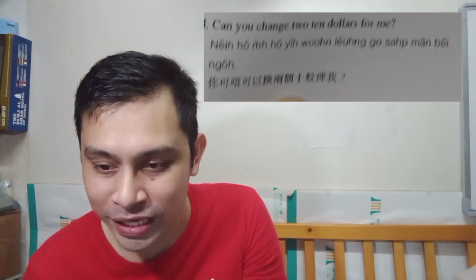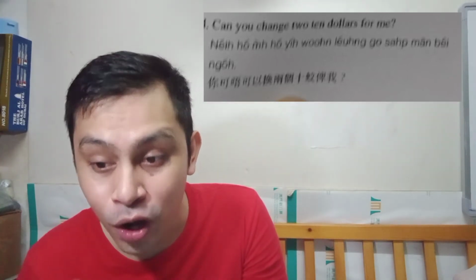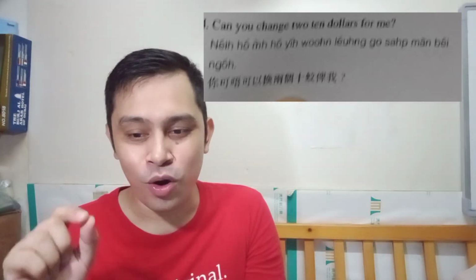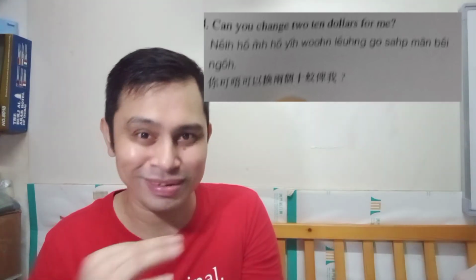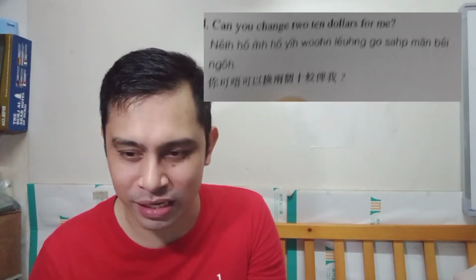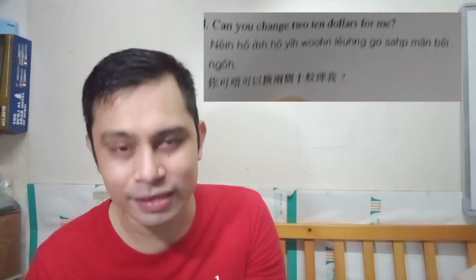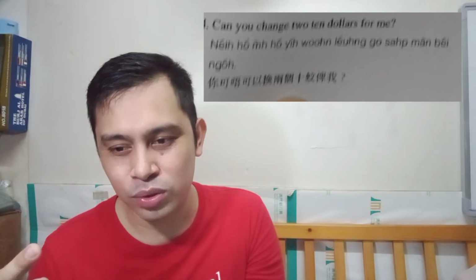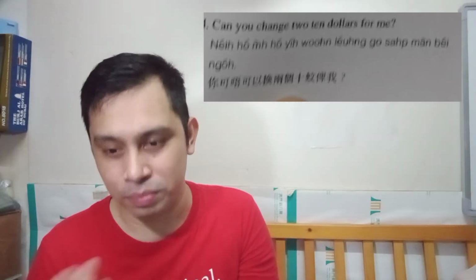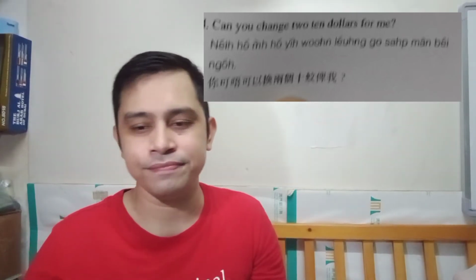Okay, so another example is, can you change $10 for me in Cantonese? Nei ho hoyi won leung ko sapman pengo. Take note of this. Ho hoyi. This is what I said last time, the word can, or if you are asking for something, ho hoyi won, change. Leung ko, and leung ko sapman, two $10 bills. Paying off. So of course, for me or give me. So something like that. Okay.